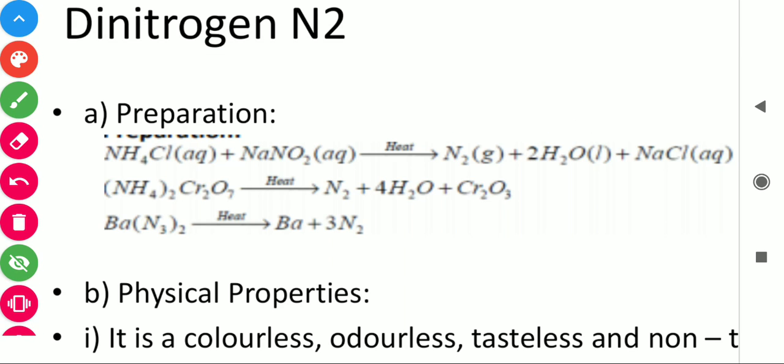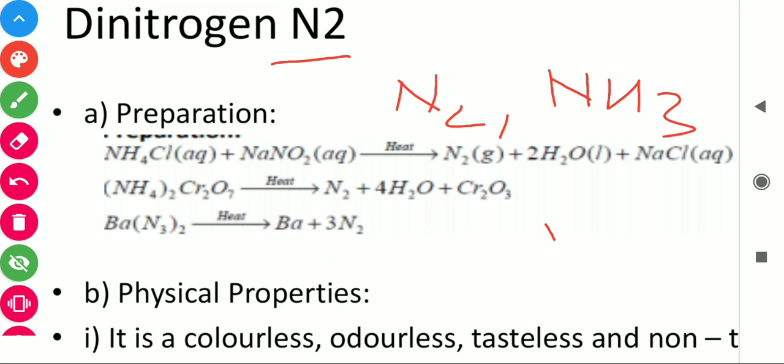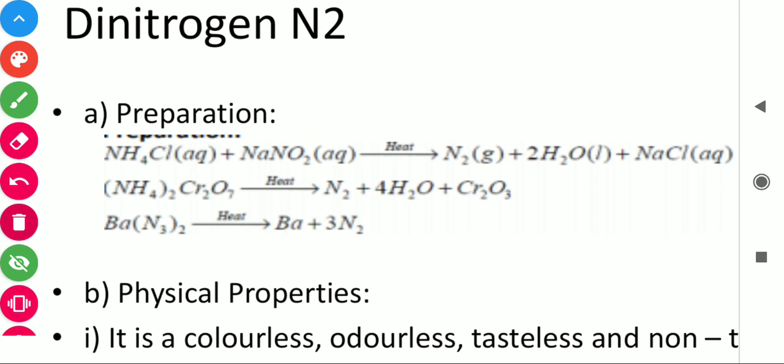Students, we have discussed the different properties of 15th group elements. Today we will discuss the different compounds of nitrogen which are in our syllabus. In our syllabus we have nitrogen gas, ammonia and nitric acid. Let's discuss one by one.